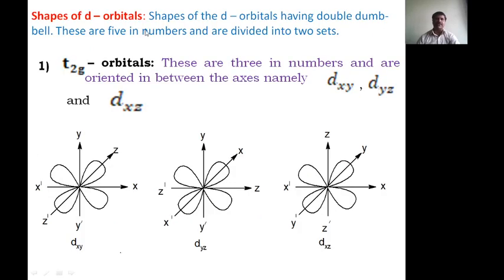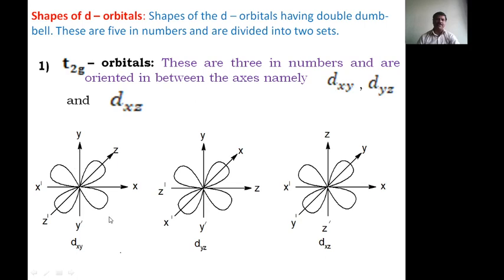First one is shapes of the d orbitals. The d orbitals have a double dumbbell shape. These are 5 in number, and they are divided into two sets of orbitals. The first set is called t2g orbitals, and the other set is called eg orbitals. The t2g orbitals are 3 in number and are oriented between the axes, namely dxy, dyz and dzx or xz.